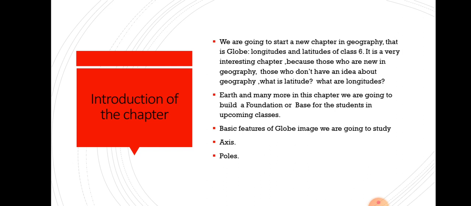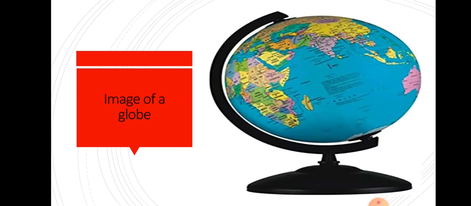First we will see, as this is a video lecture, so I can't demonstrate the globe, but through a pictorial diagram I will try to make you understand what axes and poles are. So this is the globe that we often see in our school, and in our homes also, many of the students are having.